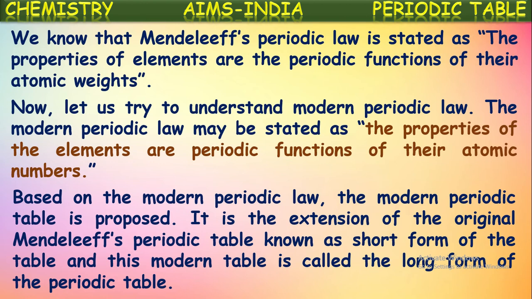But when the atomic number is taken as a basis for classification, then in the modern periodic table, which is constructed based upon the modern periodic law, it contains totally 32 columns, or 18 columns we say generally. That's why it is called the long form of the periodic table, and Mendeleev's periodic table is called the short form of the periodic table. Okay?